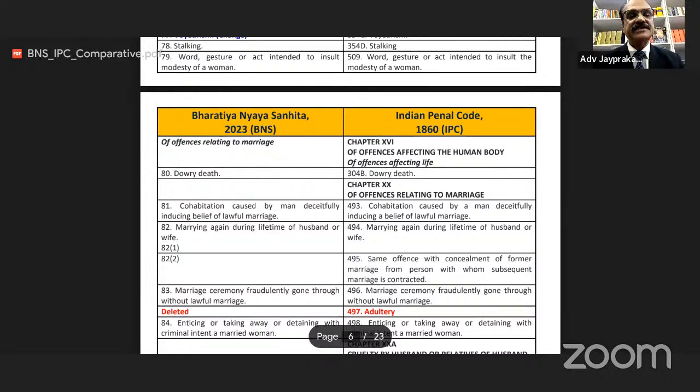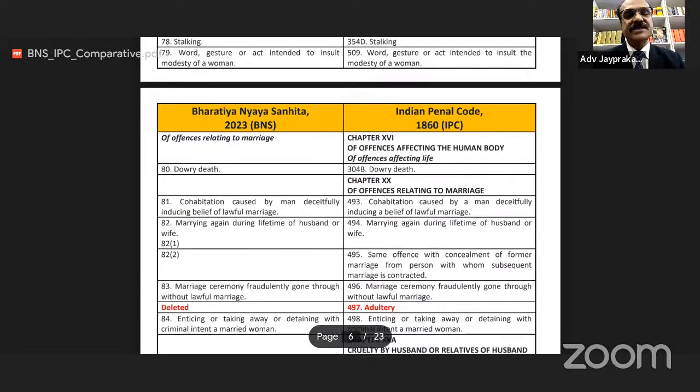Now dowry death is in section 80 of BNS. Chapter 20 of previous law IPC is related to offense related to marriage. Now all these offenses are inserted in this chapter of BNS, offense against woman.